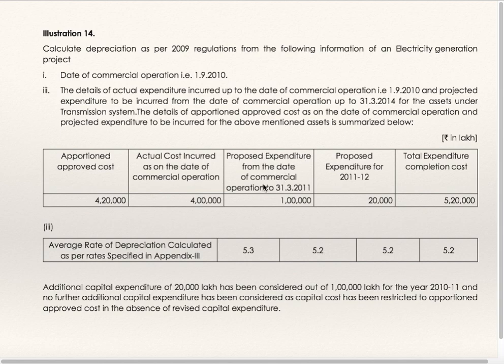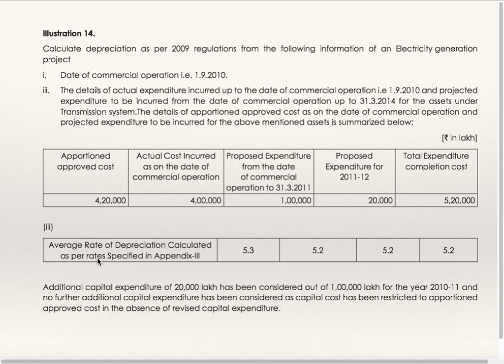Proposed expenditure from the date of commercial operation to 31st March 11, that is till the year end, is 1 lakh. Proposed expenditure for the year 11-12, that is next year's, is 20,000. Total expenditure completion cost is 5 lakhs 20,000. Till now they have incurred 4 lakhs and proposed expenditure is current year's 1 lakh, next year's 20,000. So total is 5 lakhs 20,000.